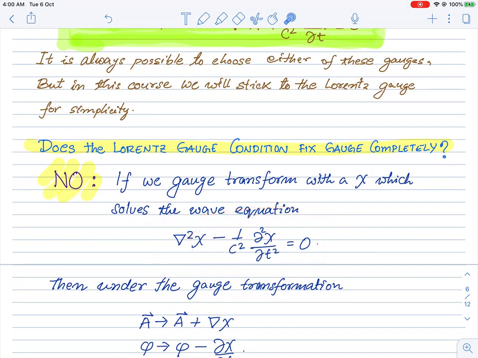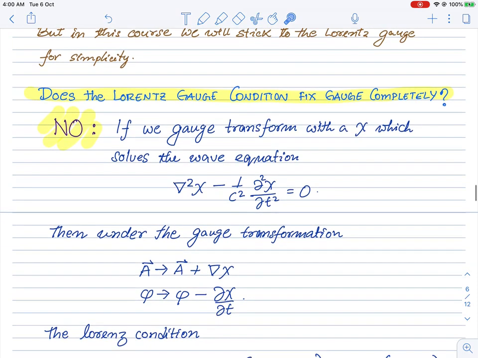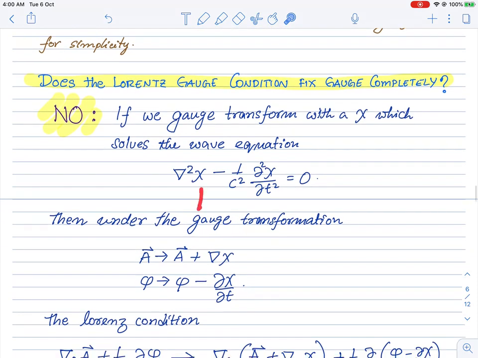If we choose a scalar field chi which solves the wave equation, we know that the homogeneous wave equation has very non-trivial solutions. We've just discussed that. Electromagnetic waves were ones with vectors, but even without that, we have wave solutions, non-trivial wave solutions and their superpositions, as solutions of this homogeneous wave equation.